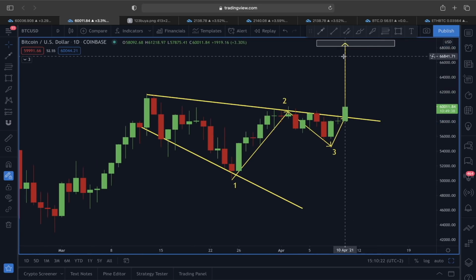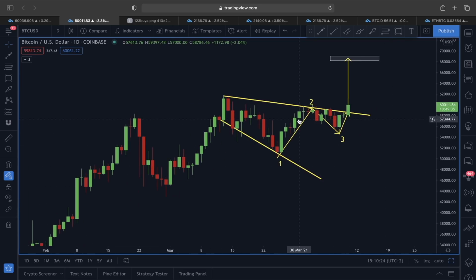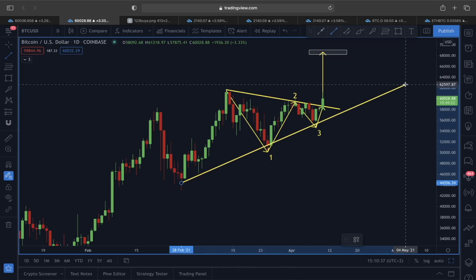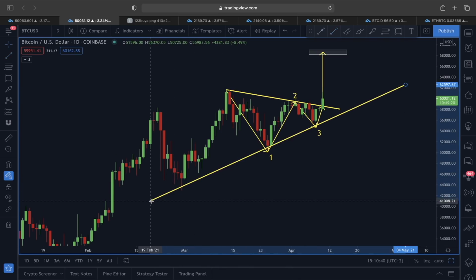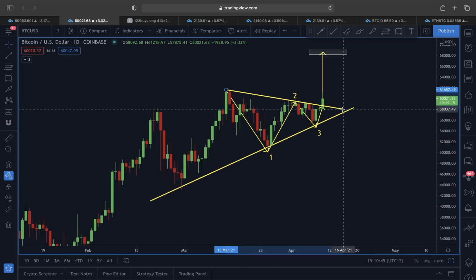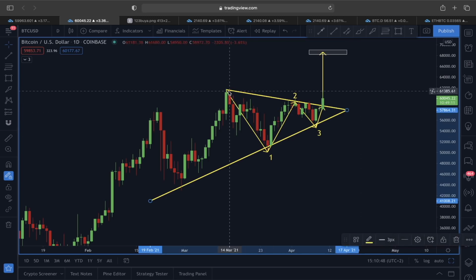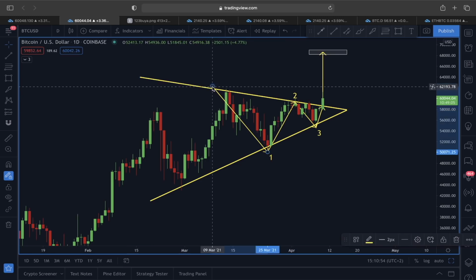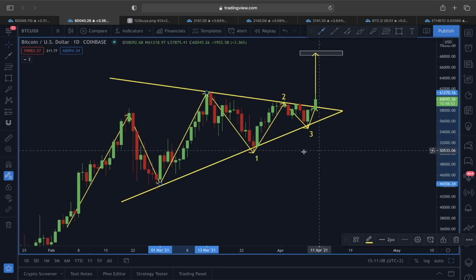And if you want to look at this in a bit different way, no problem. You can see right now the price of Bitcoin here. Let me add this scenario one more time. We don't need this lower line area, but what we are going to do now is we are simply going to add this lower line here, because we know the price of Bitcoin here could be forming another symmetrical triangle. And this scenario was also mentioned in my yesterday's video, because I showed you guys the price of Bitcoin could be forming this very nice symmetrical triangle type of scenario at this current stage. You can see price retesting the upper line area, acted as a resistance, testing the lower line area, acted as a support. Now we are breaking out of it.